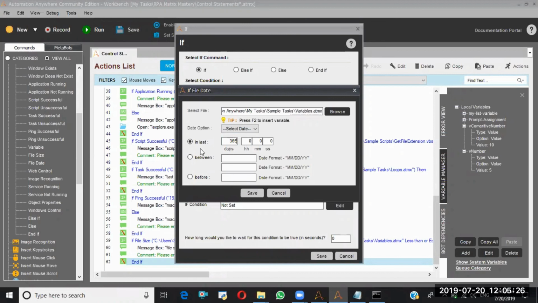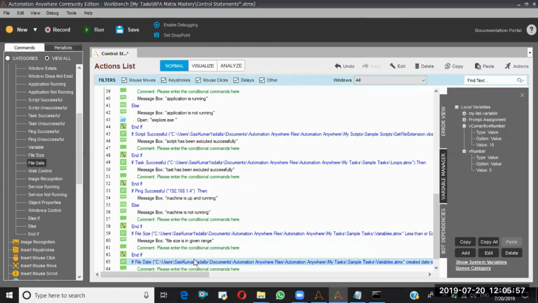These are the different conditions for you to do as homework. Check on your own and try to understand. If you get any confusion, just get back to me. Created date or modified date. I am going with the created date. If this file has been created in the last 365 days, my if condition will be true. Or else modified date: if this file has been modified in the last 365 days, my condition will become true. So I am going with the created date only.